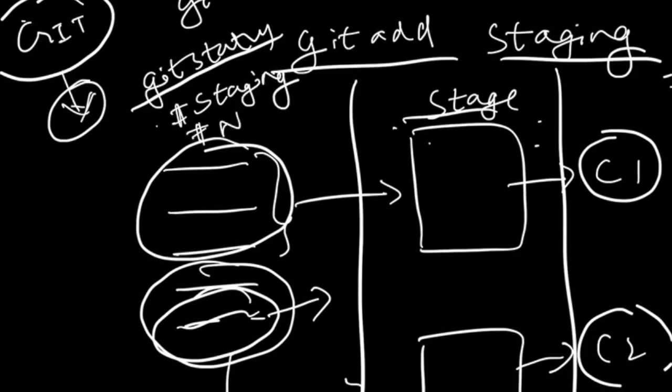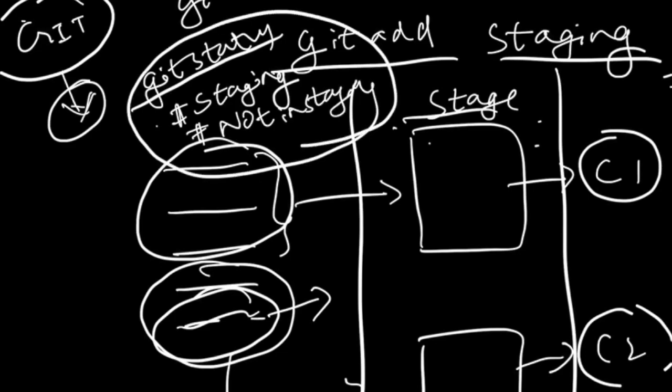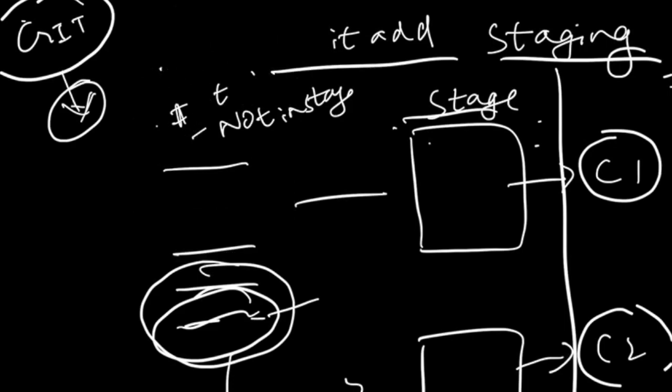So that gives you a better understanding as to how many files you actually committed and how many files you have not committed. So this is another important useful feature of Git which you might want to know. So that's all about Git features.